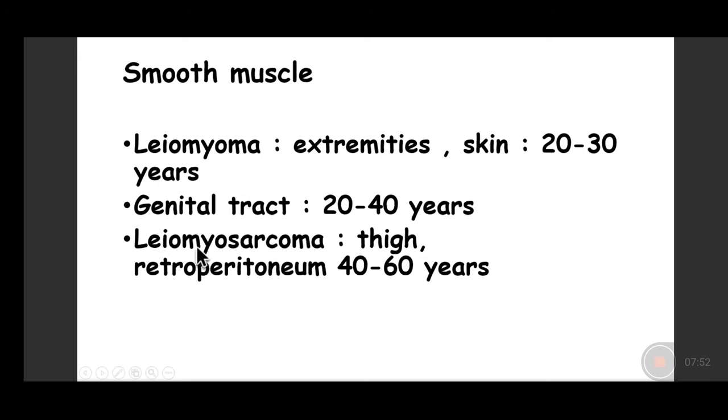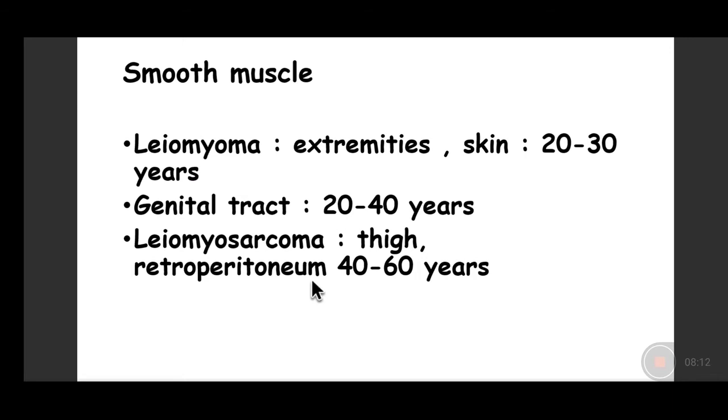Uncommonly, we can have leiomyosarcomas occurring in the thigh and retroperitoneum. Now, what could be the site of origin? Because in the thigh, we do not have smooth muscle. Similarly, in the retroperitoneum, we do not have smooth muscle. It is understood and believed that they arise from the tunica media of the blood vessels.